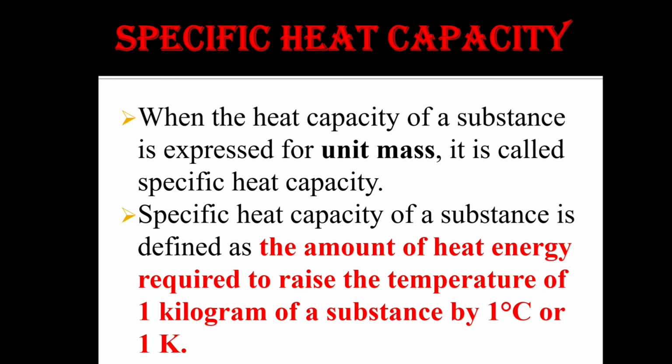It is defined as the amount of heat energy required to raise the temperature of 1 kilogram of a substance by 1 degree Celsius or 1 Kelvin.